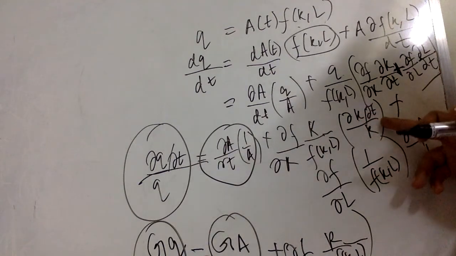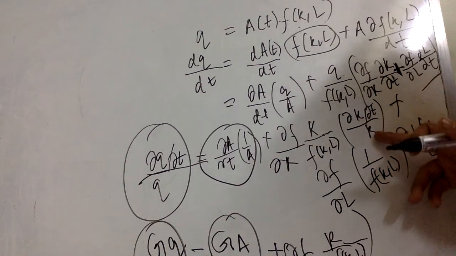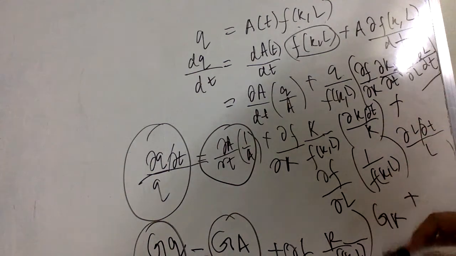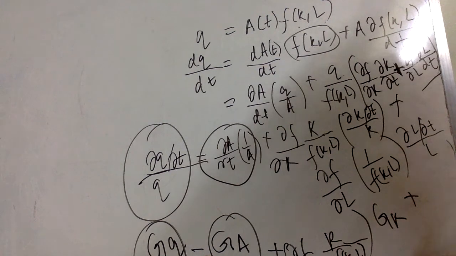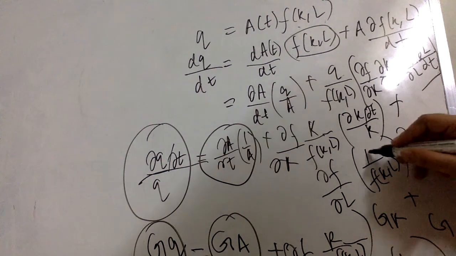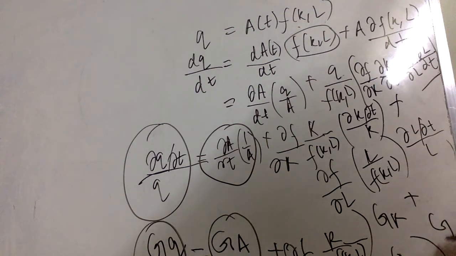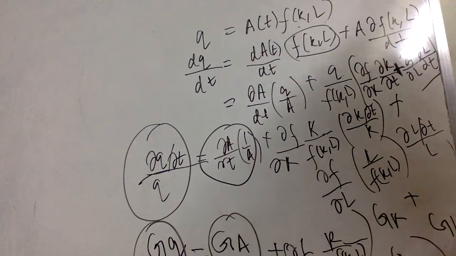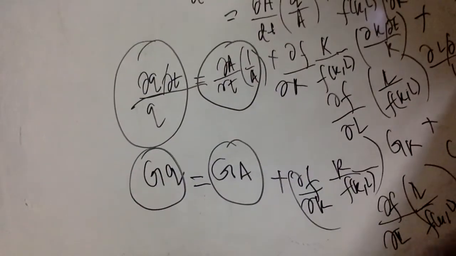Change in K with respect to t divided by K. It is the growth rate of capital, plus the last term is dF by dL times L upon F(K, L) times the growth rate of labor. Okay, up till here I hope it is clear. The last equation, I hope it's clear.